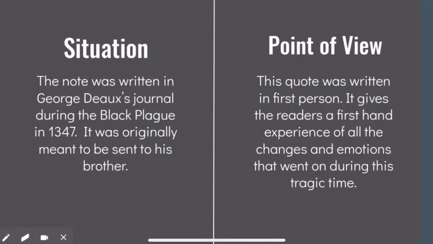The situation of the primary source is that the note was written by George Dawkes to his brother during the Black Plague in 1347. It was really meant for his brother, but got spread to the public. This quote was written in first person and gives readers a first-hand experience of all the changes and emotions that George Dawkes and other people in Europe were going through during this tragic time.